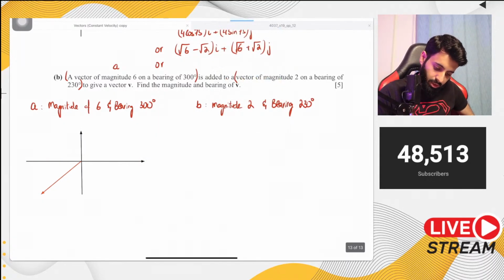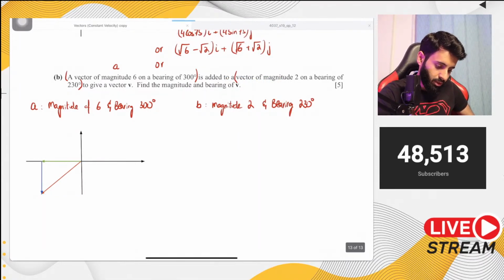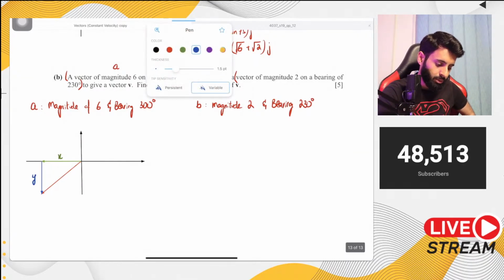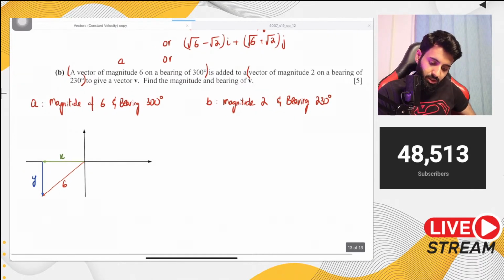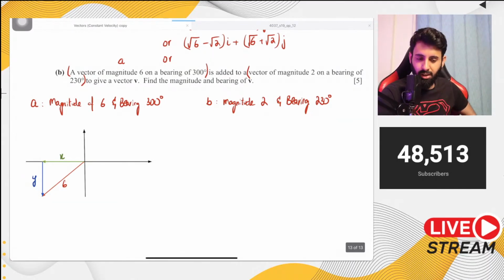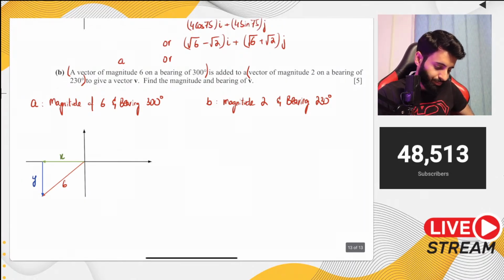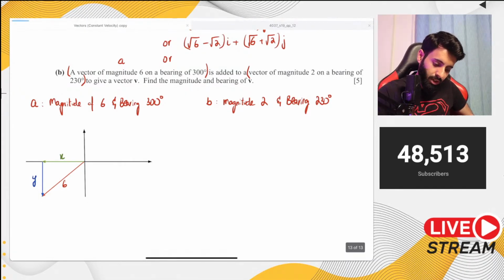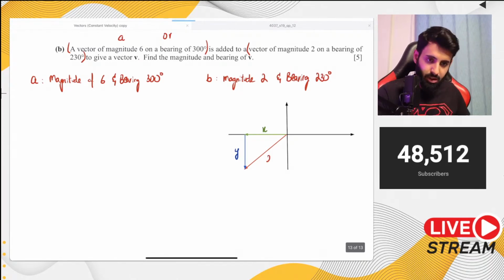Let's make the x component in green and the y component in blue. So here we have the x component of A, and here we have the y component of A. Now what is the hypotenuse? The hypotenuse is 6. Now because the bearing is 300 degrees, wait a minute, this is not 300 degrees, this is 230 degrees. I made this 230 degrees by mistake. Let's drag this over here. I'll separate this.